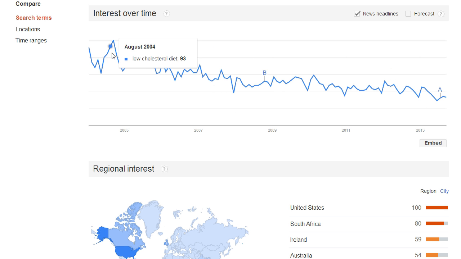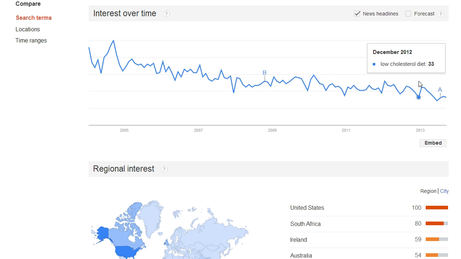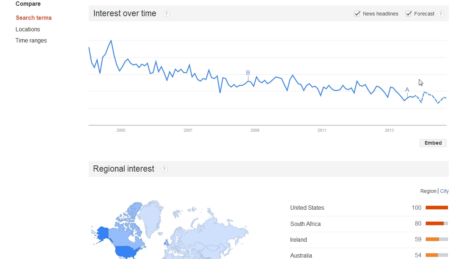So as I can see here, it's actually decreasing. And that's specifically what I want to know. I want to know if a trend is decreasing, is it really worth getting into that market? Now, Google Trends is great for this because it tells you exactly the forecast as well. So if I click on forecast, you can see what its forecast is going to be. So they forecast it to go, it looks like it's just decreasing and decreasing and decreasing.